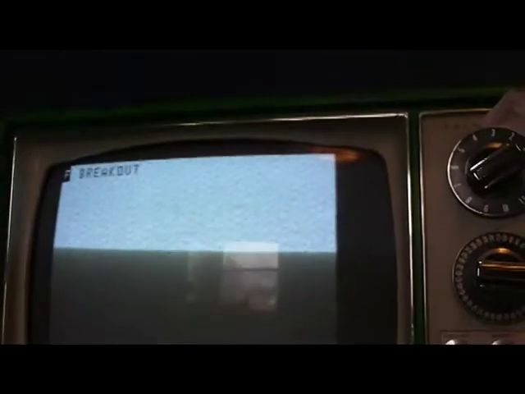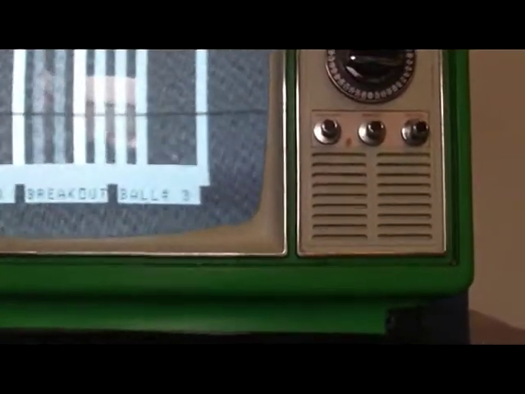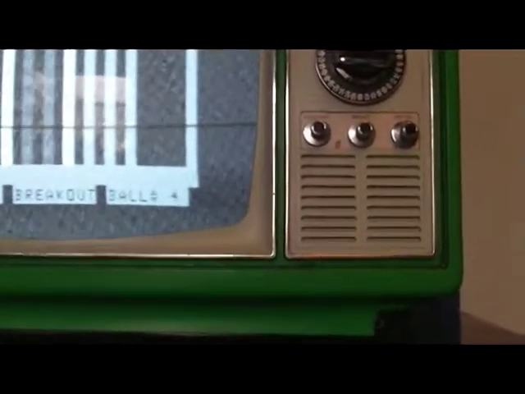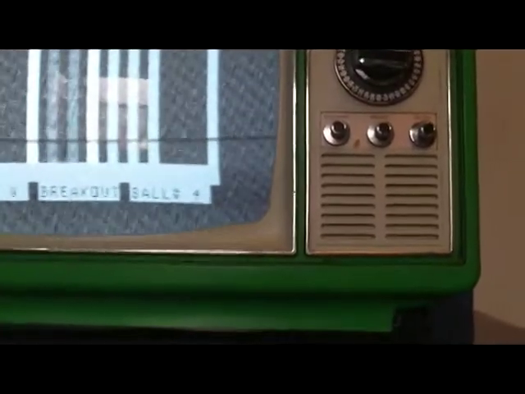Now we're gonna play Breakout. Let's see if it's loading. Breakout. It'll tell us when it's ready. There, it's ready. Okay. Ooh, missed it. Ooh. What? There we go, finally.